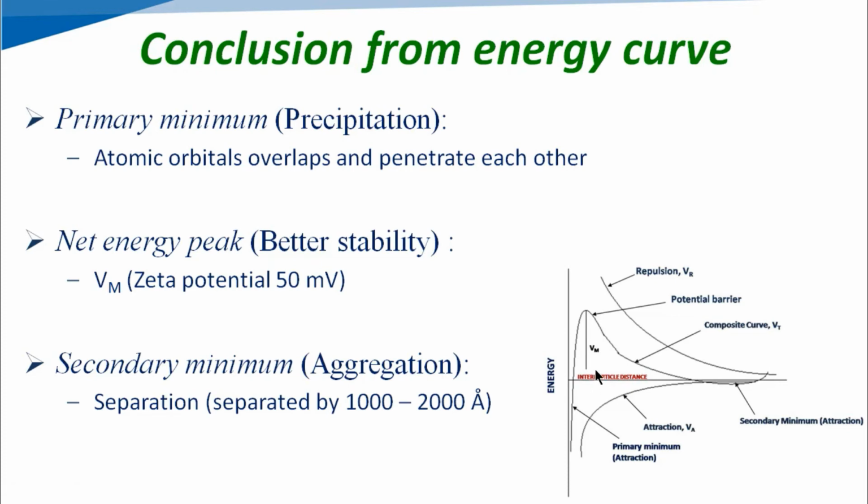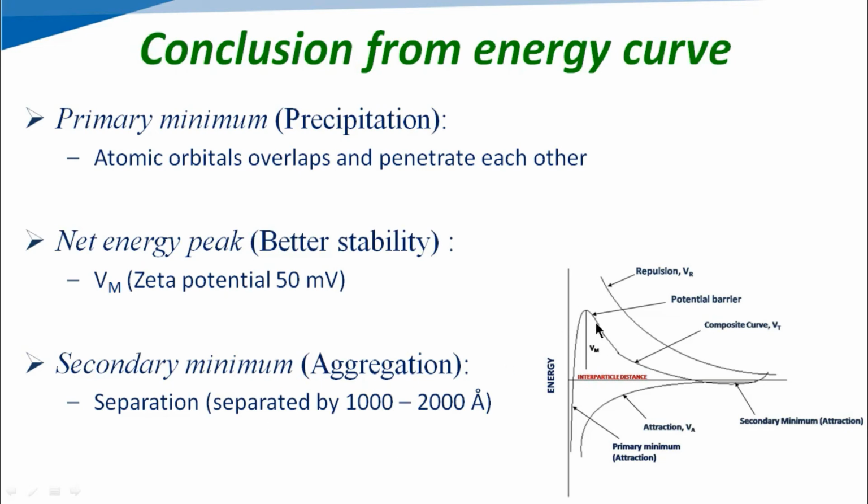That means at intermediate distance, appreciable repulsive forces will come, and due to that the zeta potential value will be in a positive mode, and this potential barrier will keep the particles in Brownian movement, and due to that the stability of the dispersion will be achieved.